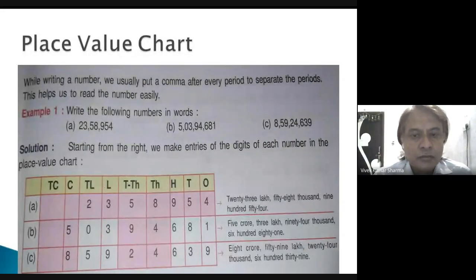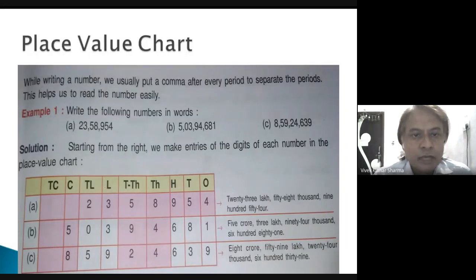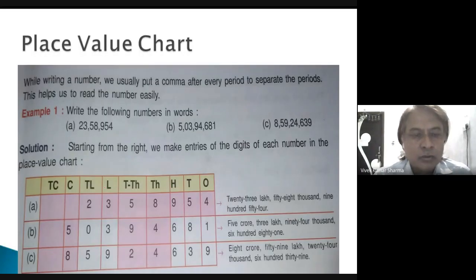So you can see here 23 lakh 58,954. So 4 at the first place, 5 on the tens place, 9 on the hundreds place, 8 on the thousands place, and 5 again on the ten-thousands place, 3 on lakh, and 2 on ten lakh.